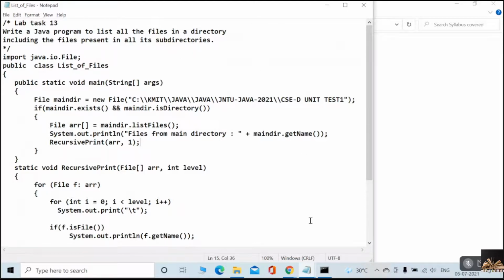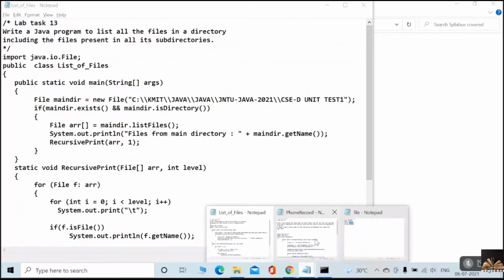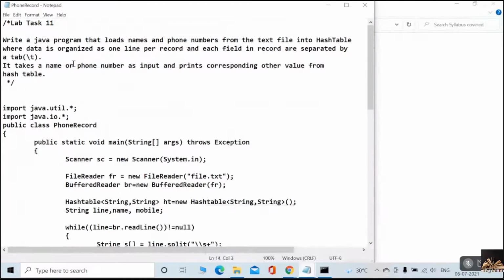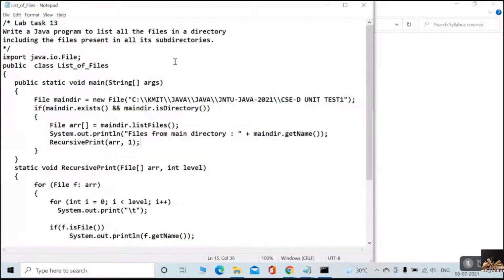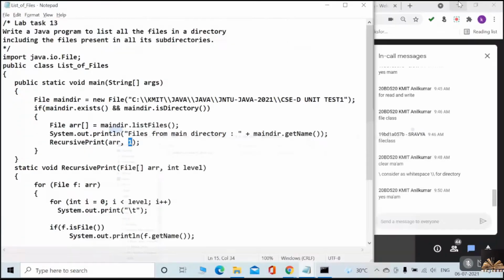Let me just check. Okay, it should be there in the question, I think. So, one is related to the tab space.